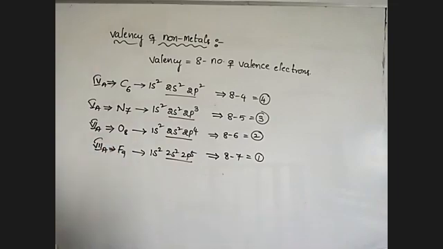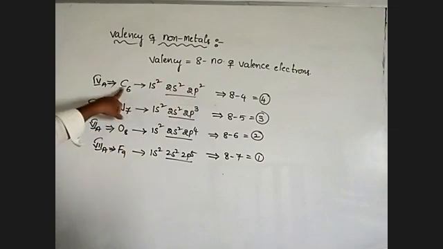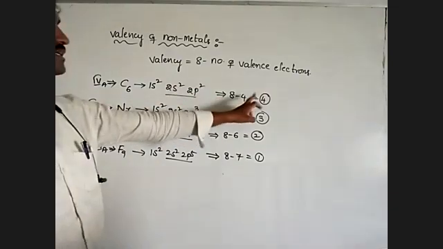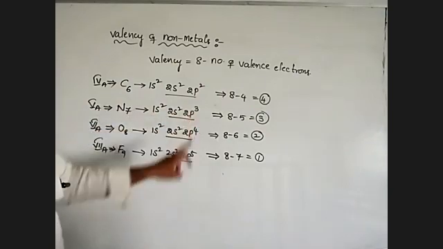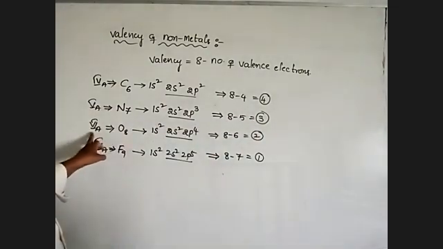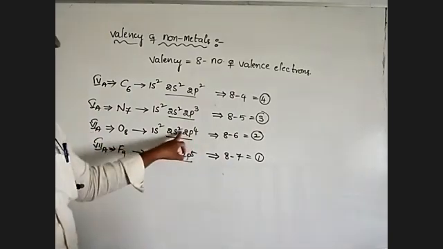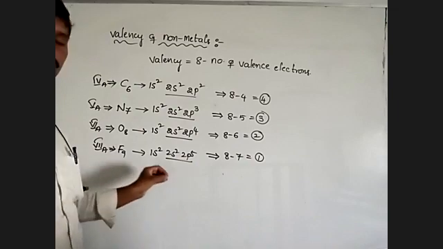Observing carefully here, the number of valence electrons is equal to the group number. Carbon belongs to the 4th A group, so it contains 4 valence electrons. 8 minus 4 is equal to 4. Nitrogen is in the 5th A group, so it contains 5 valence electrons; valency is 8 minus 5, that is 3. Oxygen is in the 6th A group, so it contains 6 valence electrons. And fluorine is a 7th A group element. It contains 7 valence electrons. That means the number of valence electrons is equal to its group number.